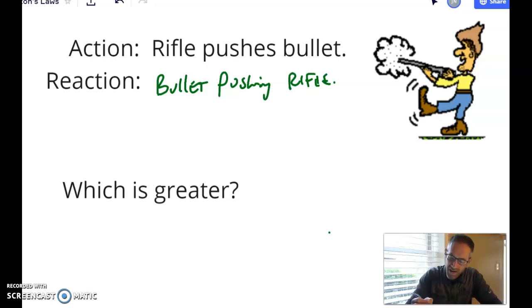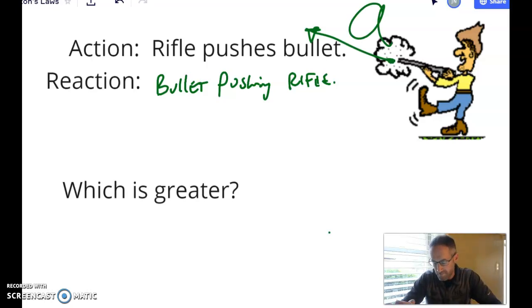And I'll point something out to you. The bullet goes with an unbelievable acceleration. And the rifle, if you've ever done this, you know that the rifle does accelerate, but the acceleration is way smaller relative.